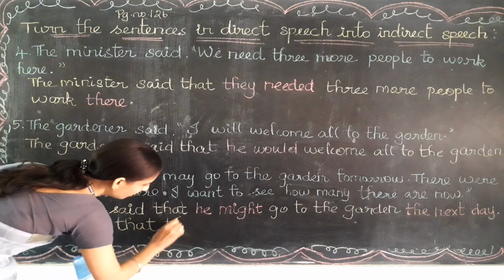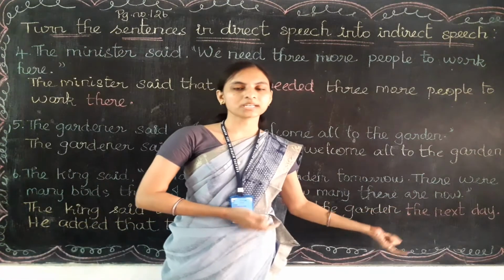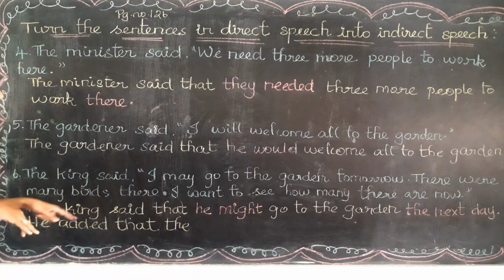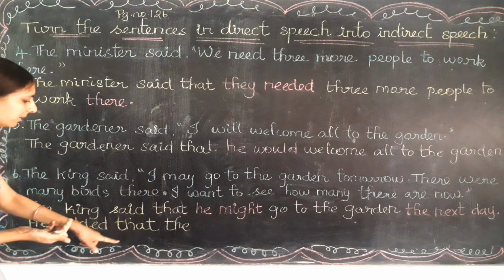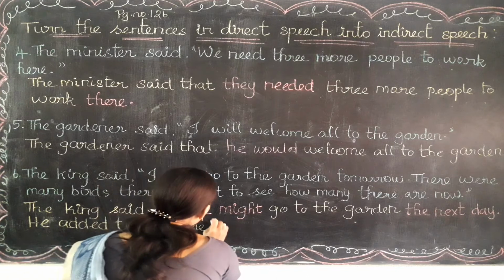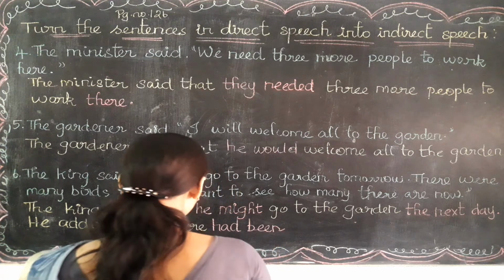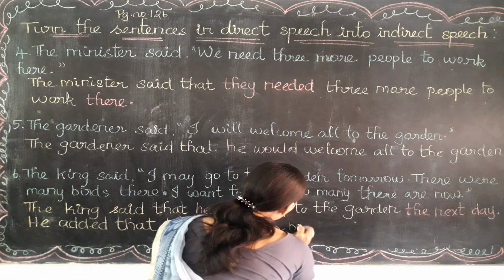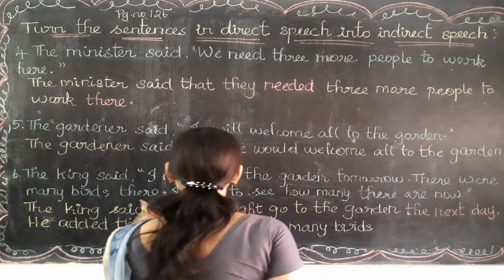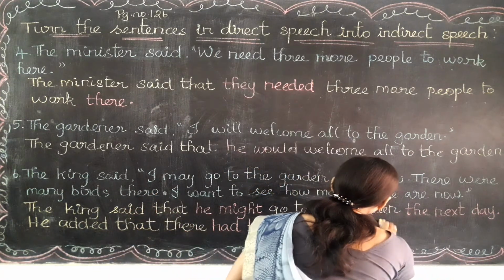So there, where is the past form? If it is in the past form, what should we write? We write it in the past perfect. Okay, there were many birds there. So we will write its past form. So there we write had been. There had been many birds there. Here there will remain as it is. Only if here were there would we write there, but since there is already there, we write there.